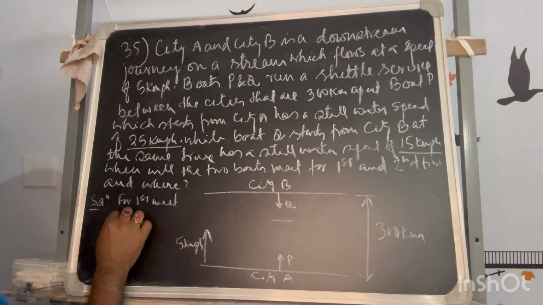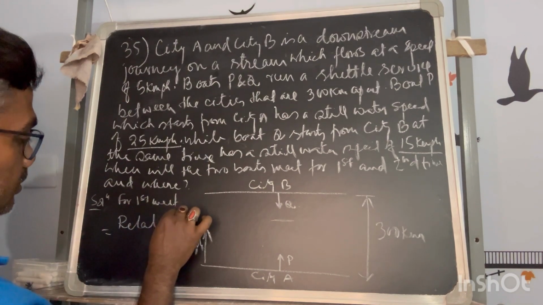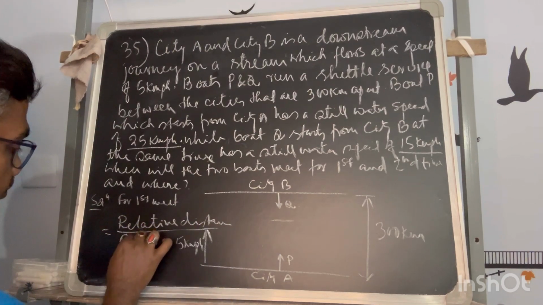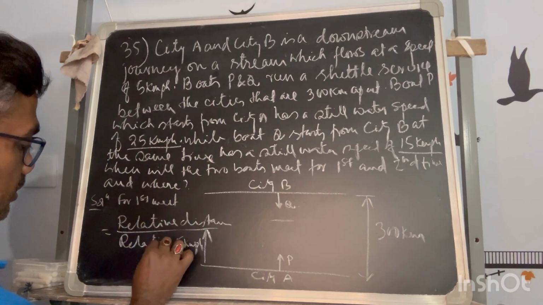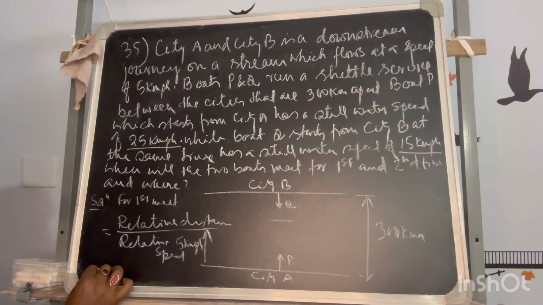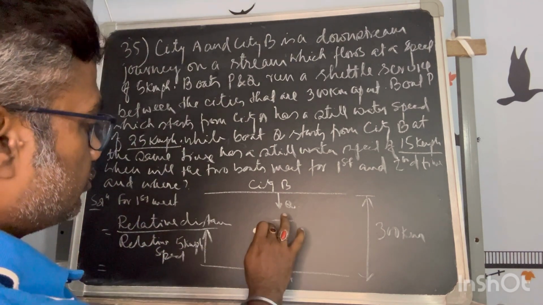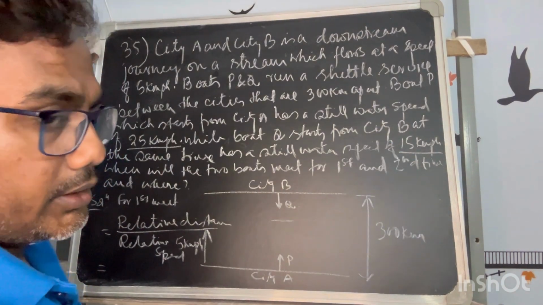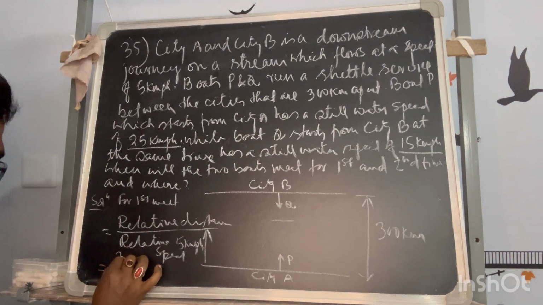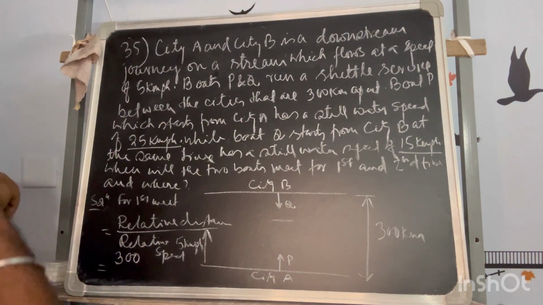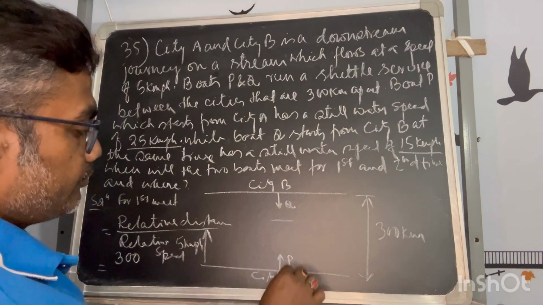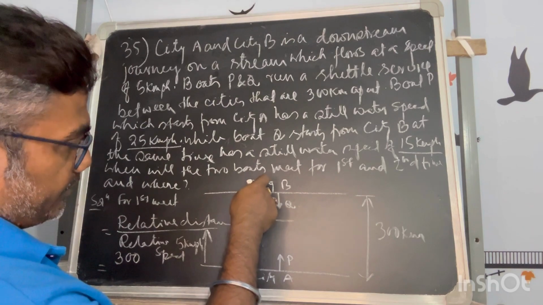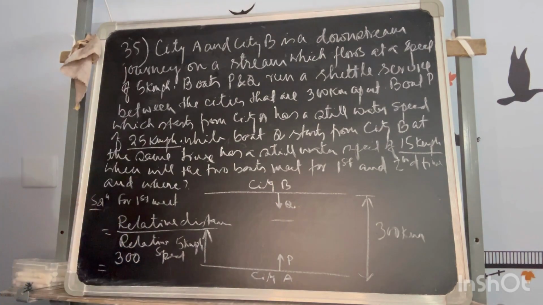What is the relative distance by relative speed? Now, the relative distance is what? This will move, let's say L1, this will move L2, and L1 plus L2 together will be the total distance of the river. So there is nothing to worry, directly put this. In any case when two things are moving from opposite points in opposite directions and they meet each other, every time this distance will be the relative distance.